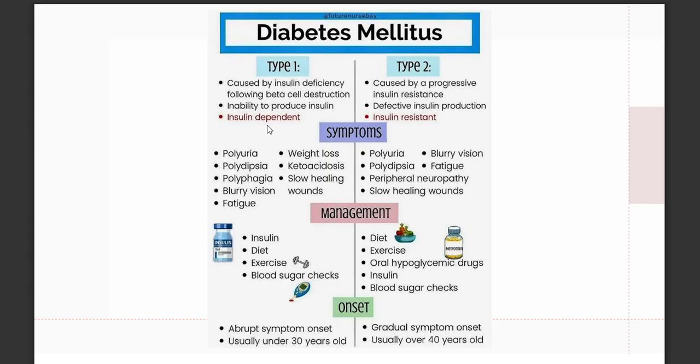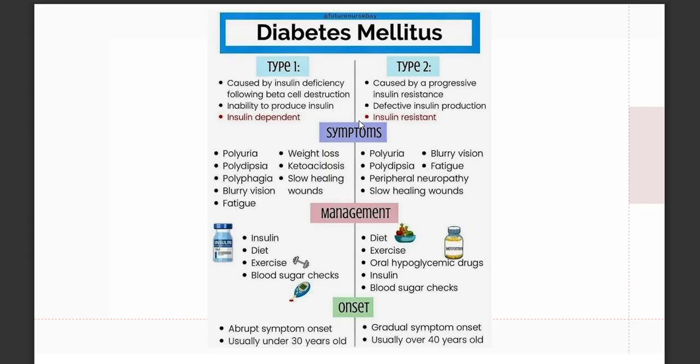Type 1 refers to patients that are insulin dependent because although the body provides insulin, it cannot give a sufficient amount, or sometimes no insulin is produced at all. In the other type, type 2, there is insulin resistance. You are able to produce insulin, but your body does not accept it.